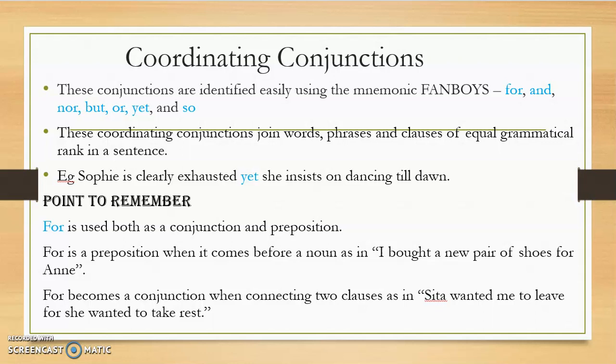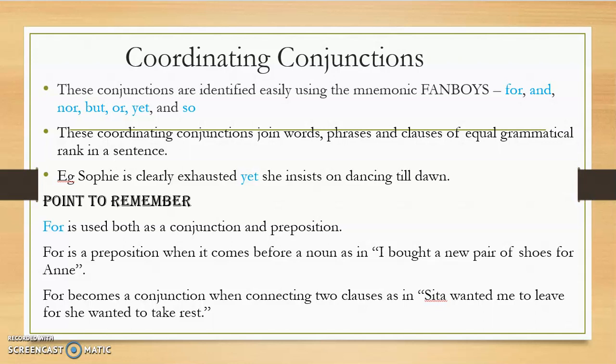So when you have to combine words, phrases, or clauses that are grammatically equal in rank, then we make use of coordinating conjunctions. For example, Sophie is clearly exhausted. She insists on dancing till dawn. So there are two sentences. One is Sophie, we get the idea that Sophie is exhausted.